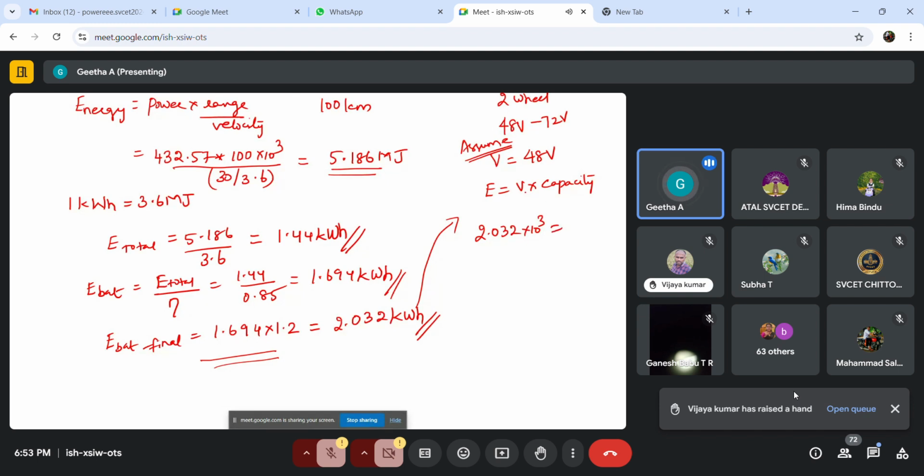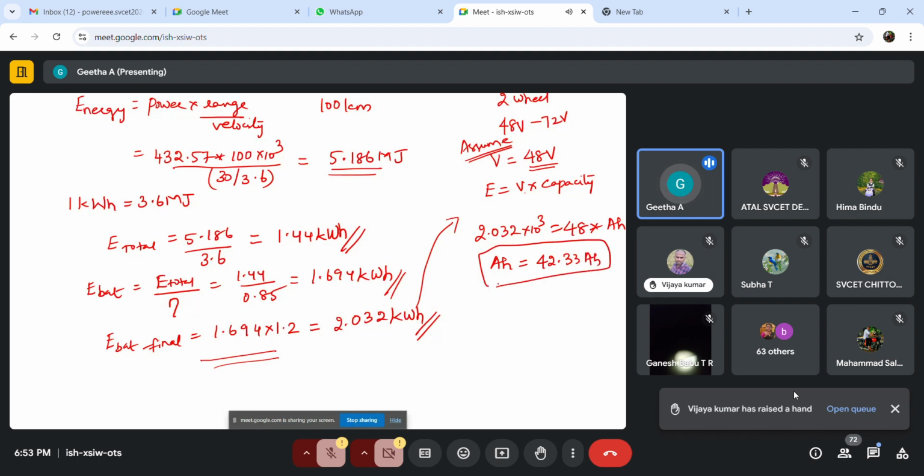So E is known, it's 2.032 into 10 power 3, which is equal to V. We have assumed it as 48 volt. And capacity in ampere hour is unknown. So we can find what will be the ampere hour.